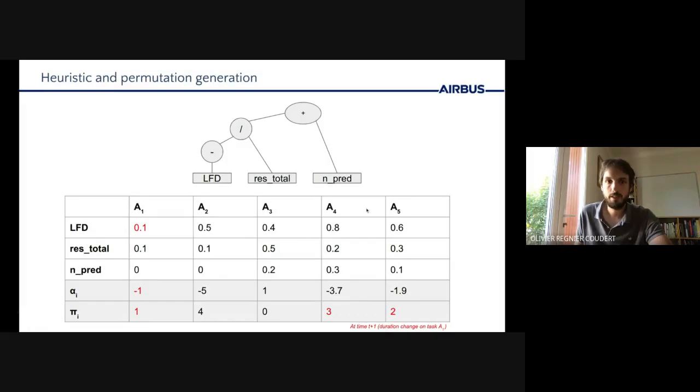Now, let's imagine that at the next state, we observe a duration change for the task A1. We can now recompute the feature and the priority levels and update pi. So a change in A1 on its duration means that the latest finish date might be different. In that case, it's been reduced. And so we have a new priority level, which is here.